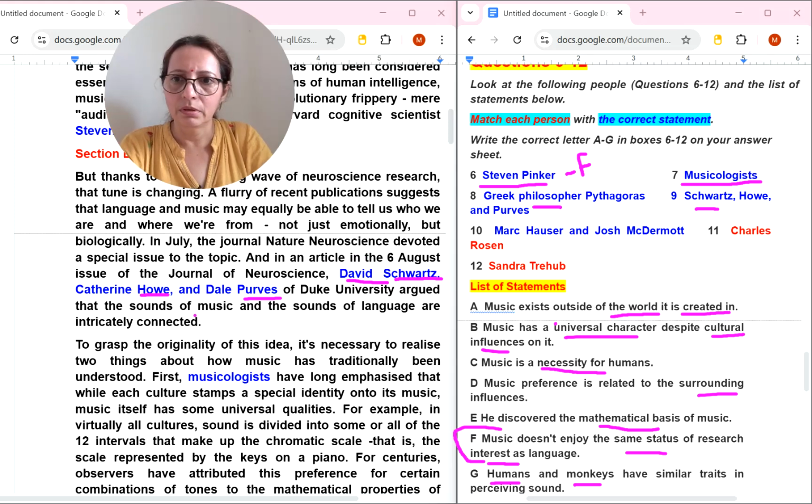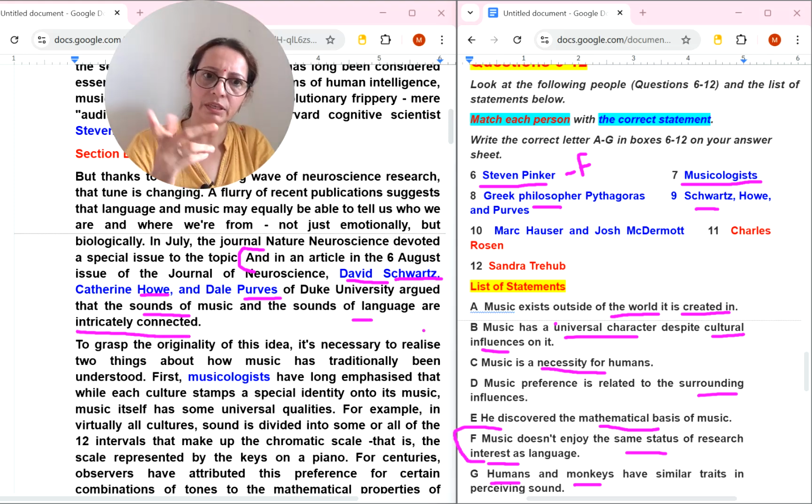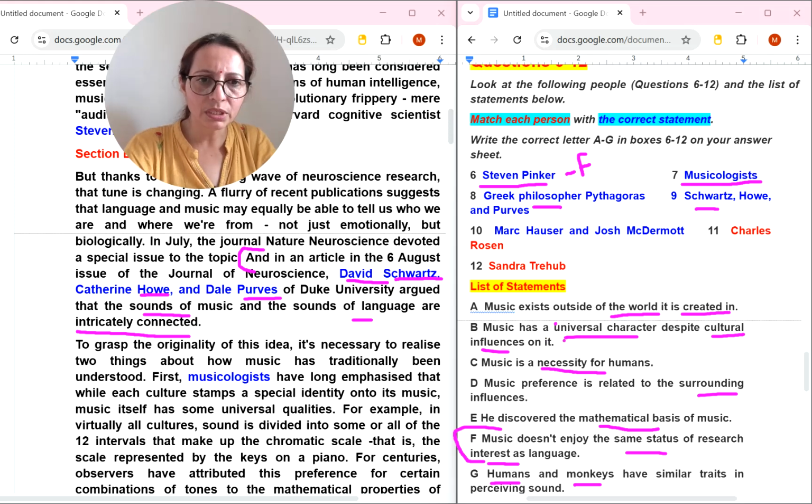Let's read from here, the full sentence. And in an article, okay, this person argued that sounds of music and sounds of language are intricately connected. Sounds of music and sounds of language are interconnected. Okay, music exists outside of the world it is created. Music has a universal character despite music is a necessity for humans.